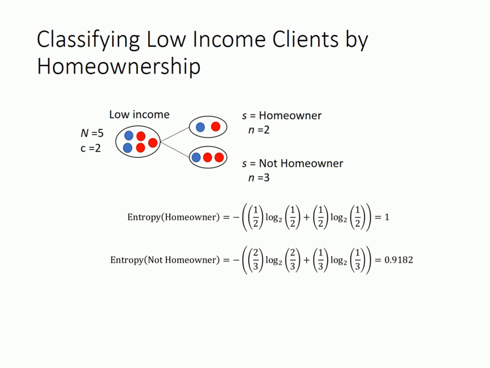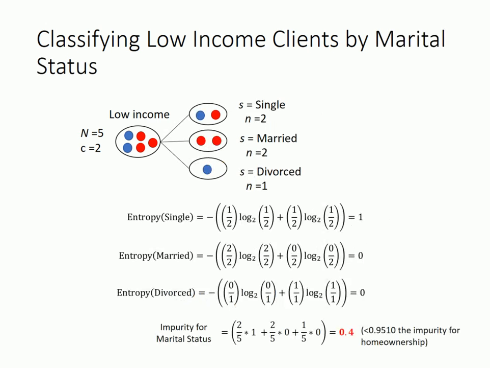The second split is the case where a client is not a homeowner. There are 3 clients in this case, so n equals 3. We can calculate the entropy for this case, and it turns out to be 0.9128. With the entropy for both of the splits, we can calculate the impurity for homeownership, which turns out to be 0.9510. Following the same procedure, we can calculate that the impurity for marital status is 0.4.